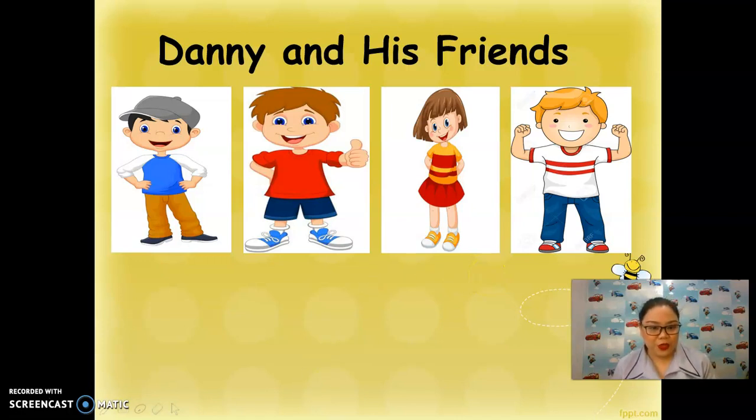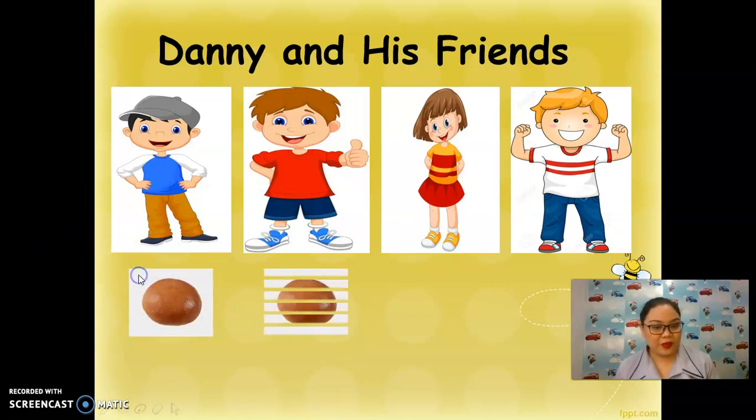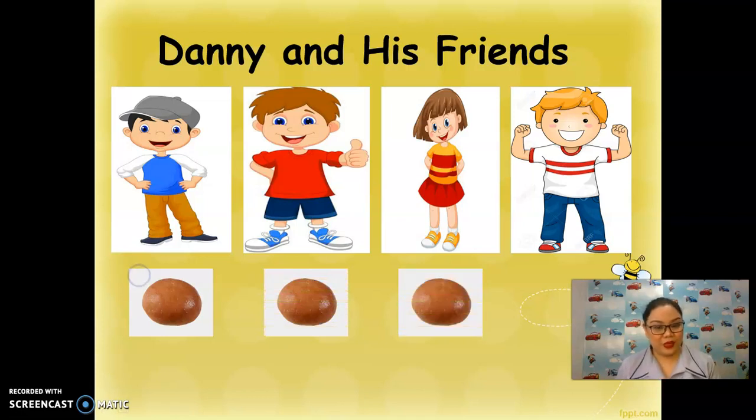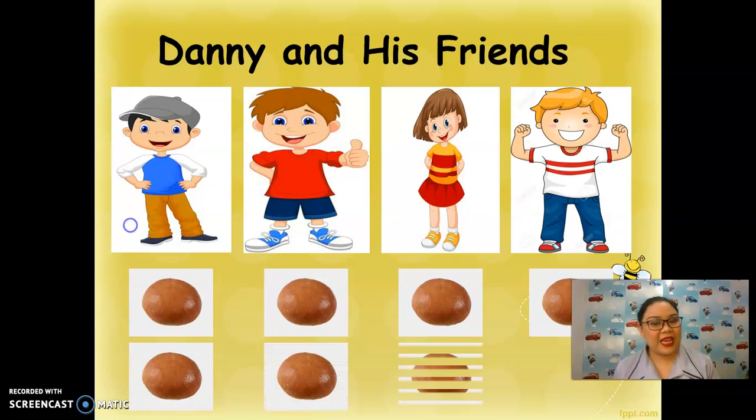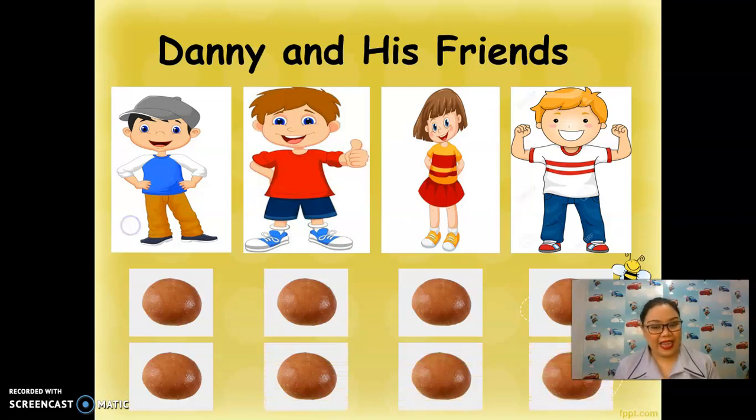And this is what she did with the buns. She made sure that she will give 1 for each. 1, 2, 3, 4. And again, 5, 6, 7, and 8.